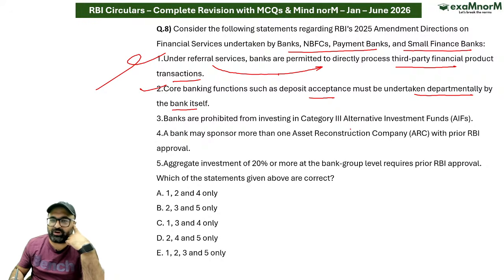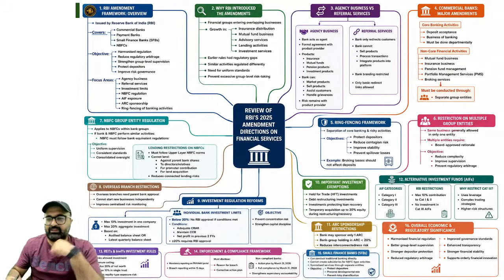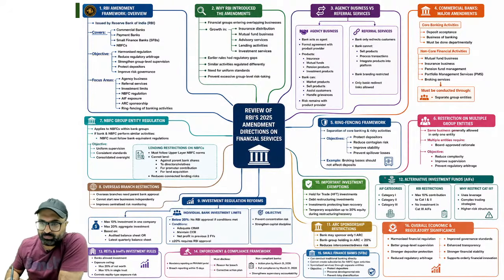Banks are prohibited from investing in category 3 alternative investment funds. क्या है सर ये category 3, 1, 2? तो इसमें अगर मैं देखूं तो AIF में 3 categories हैं.